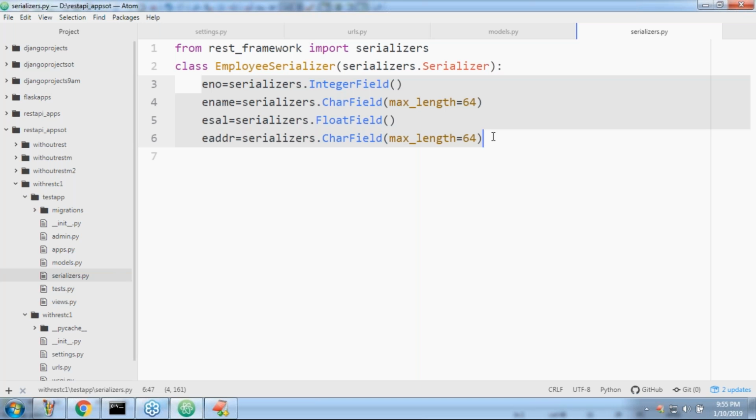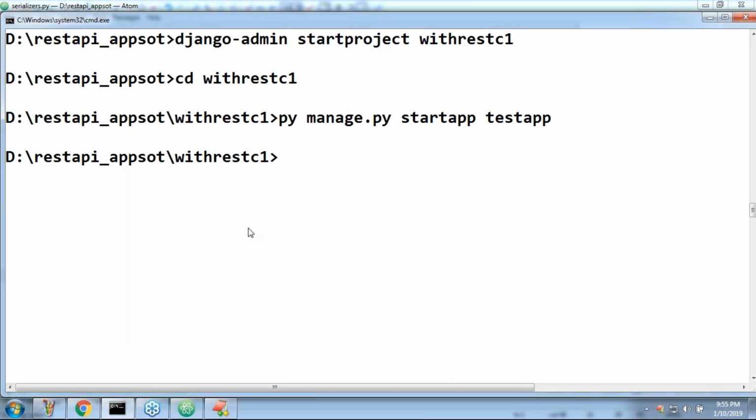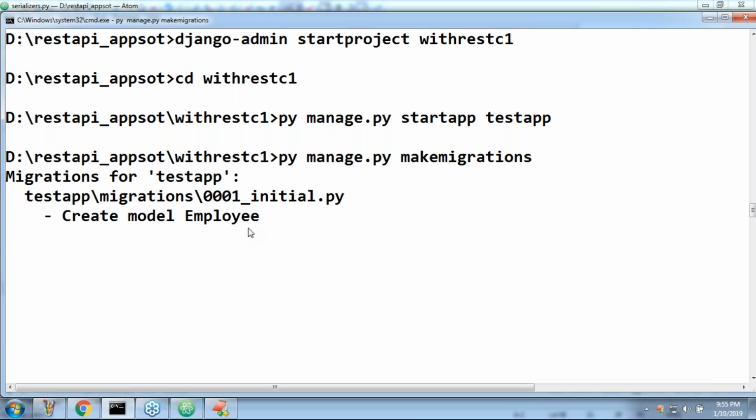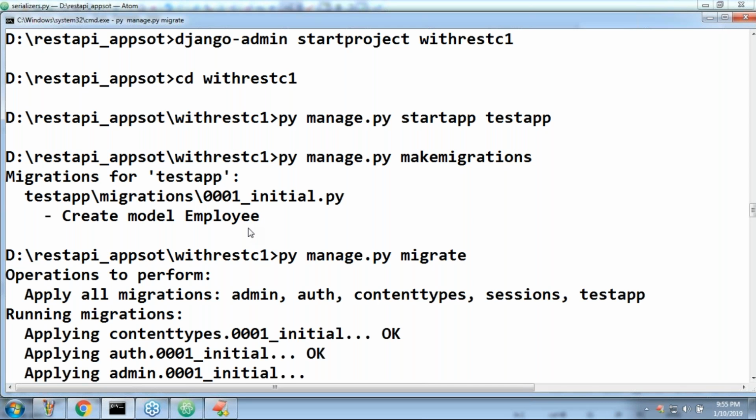Now, if I want to work with this, a small activity I have to do. Please make sure to run makemigrations and migrate. They are mandatory. py manage.py makemigrations. Next, py manage.py migrate. The employee table will be ready in our database.